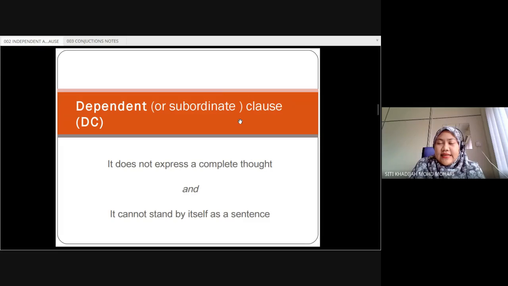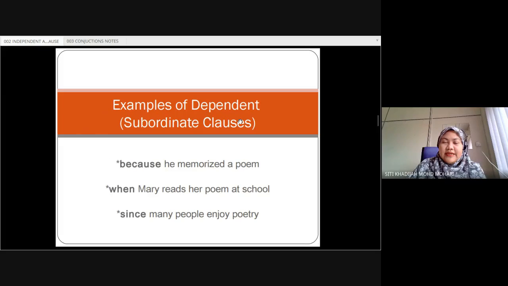A dependent clause is a clause that cannot stand alone, and it has to rely on another clause in order to become a complete thought. If I were to give you a dependent clause, you could not really understand what it is about. It cannot stand by itself. For example, over here, because he memorized a poem.